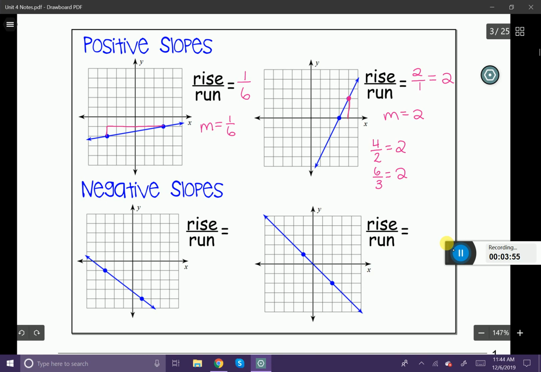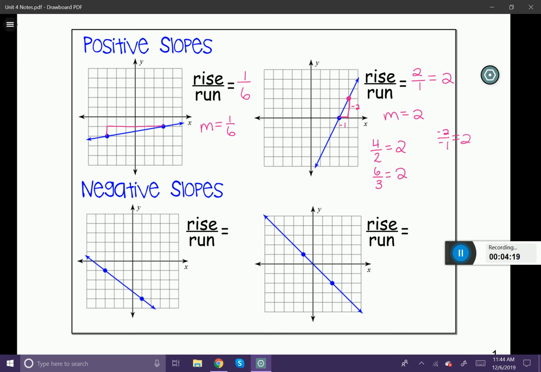So in this case, my rise is -2, and my run going to the left is -1, giving me a slope of -2 over -1, which you can see simplifies down to 2, just like the others. So it doesn't matter which point you start with, as long as you're accounting for the positive and negative movements.